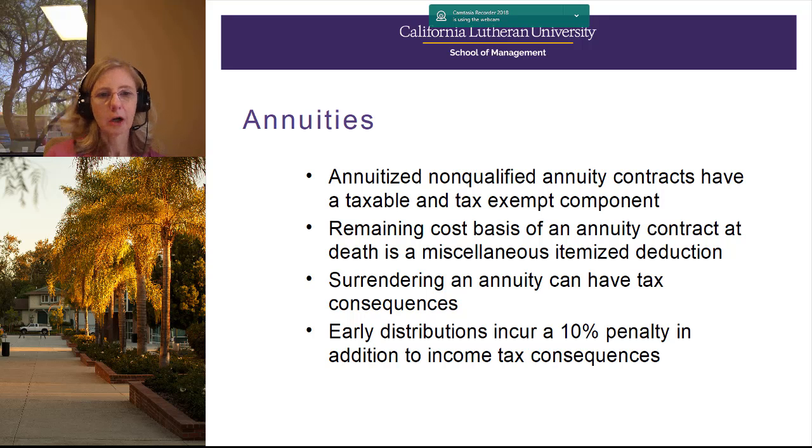And then finally, although these non-qualified annuities are not considered retirement plans, they do have some retirement plan like consequences. So if there's an early distribution, if the annuitant is under 59 and a half, there's a 10% penalty in addition to the income tax consequences. And just like if you take distributions early from qualified retirement plans, there are different exceptions. For instance, substantially equal periodic payments can help a client avoid the 10% penalty, but just know that it is there.